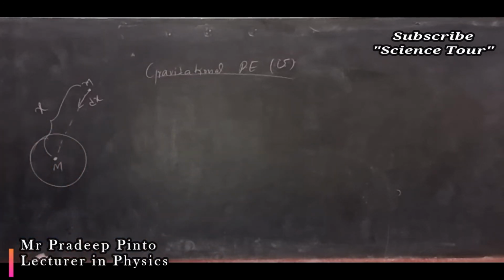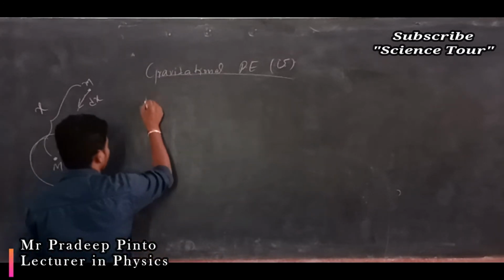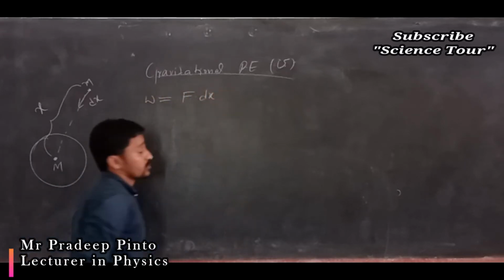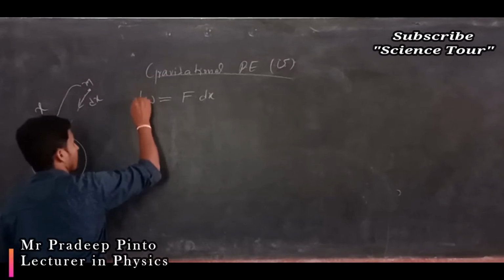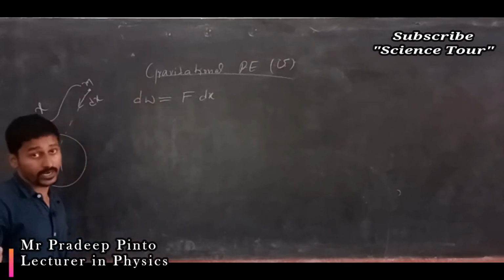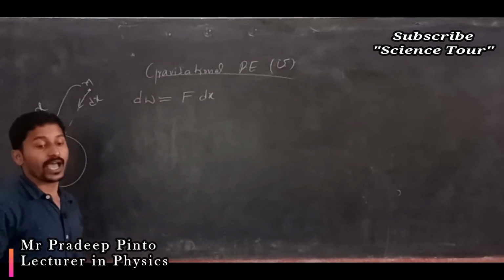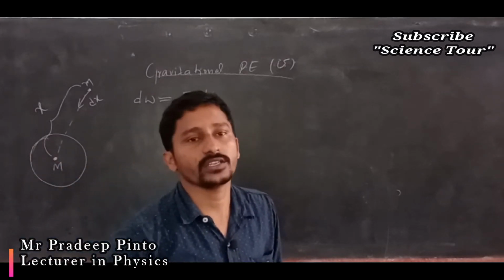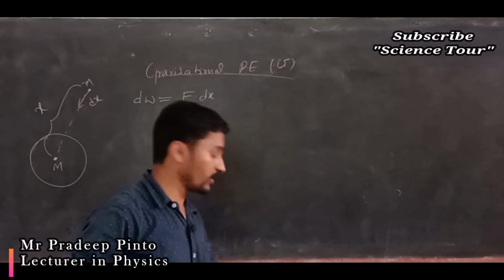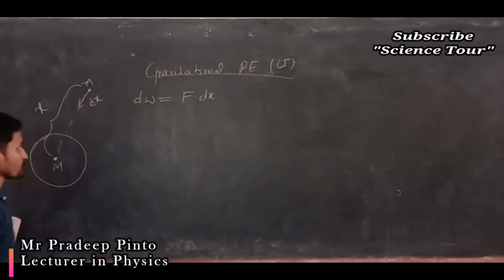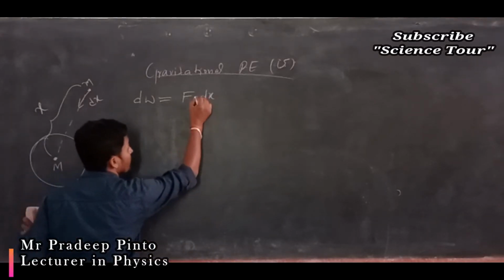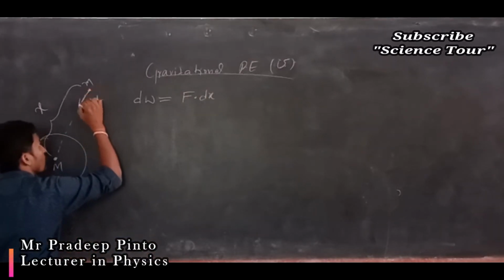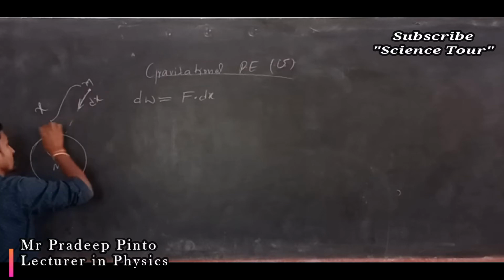Now what is the work done? Potential energy is nothing but work done, that is force into displacement. For a small dx, first I will calculate the small work done, and later I will integrate it, as we have done in work, power and energy, to find the total potential energy. Now this is the work done when you bring this point mass a distance dx in the gravitational field.